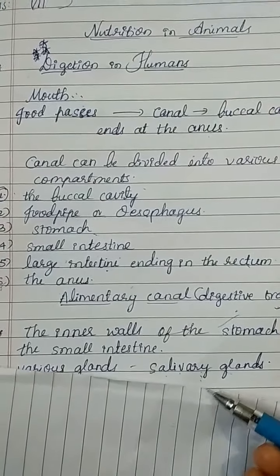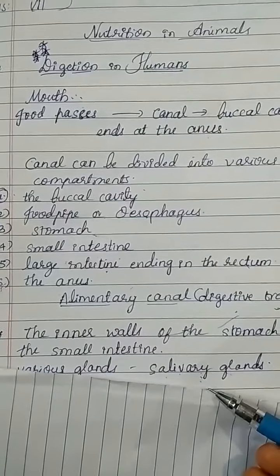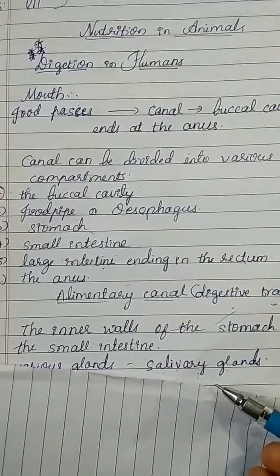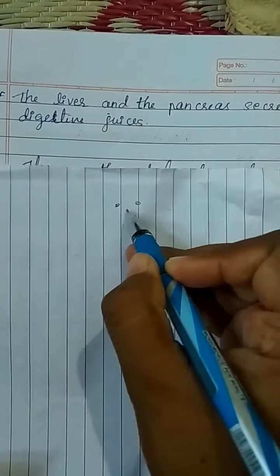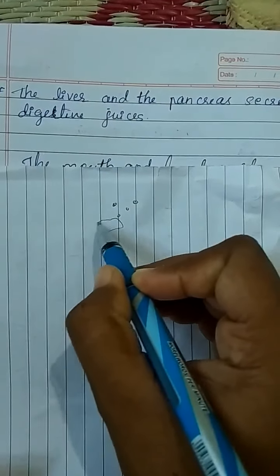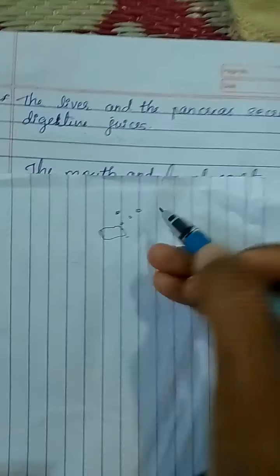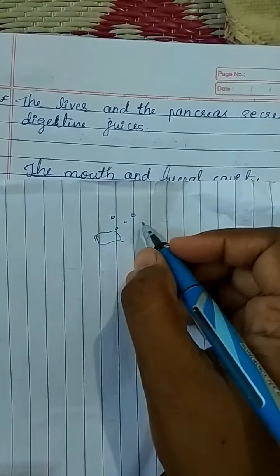The digestive juices convert complex substances into simpler ones. Whatever we have, we chew with our teeth.